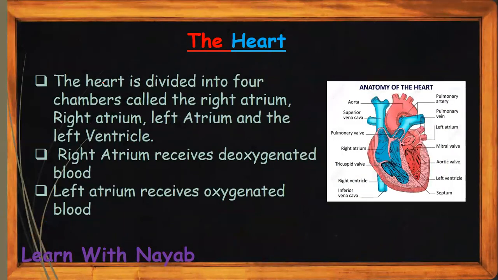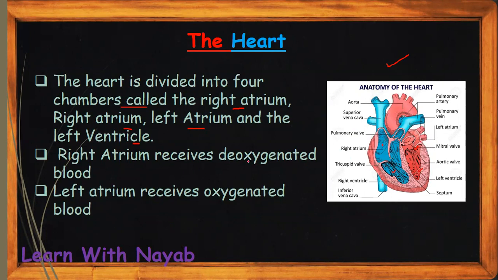The heart is divided into 4 chambers called the right atrium, right ventricle, left atrium, and left ventricle. As you can see in the heart diagram, this is the right atrium, which appears on the left in the diagram, but in the human body that would be the right side. So this is the right atrium and this is the right ventricle. This is the left atrium and that's the left ventricle.